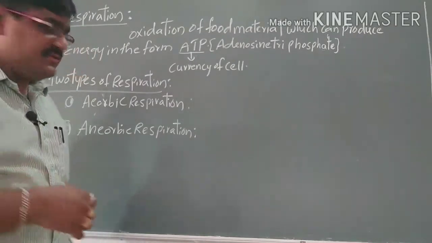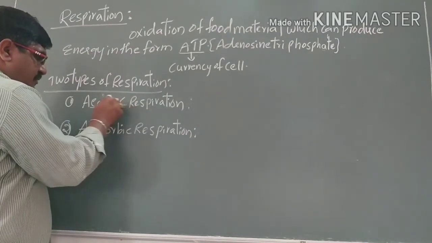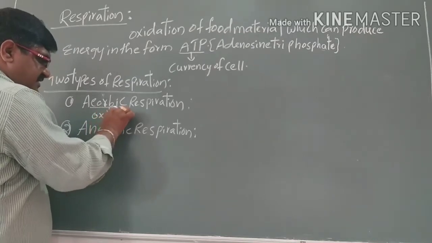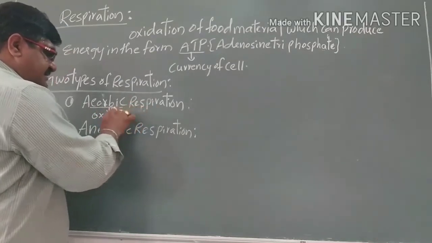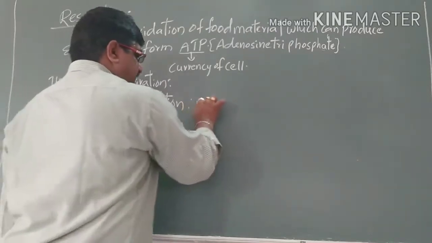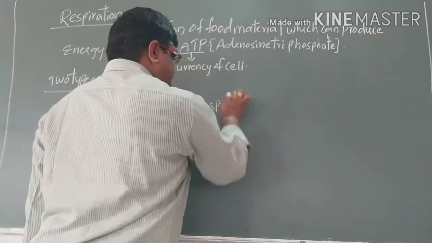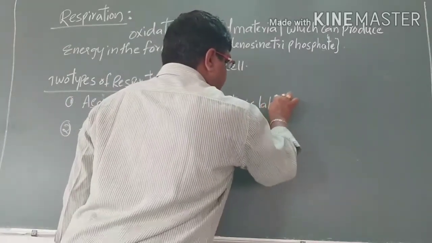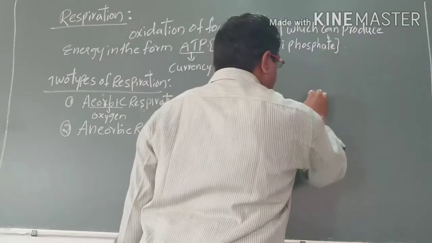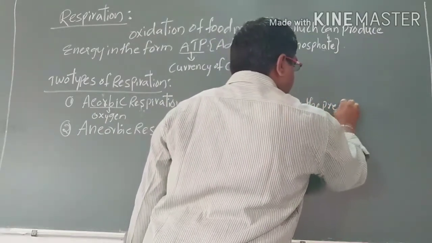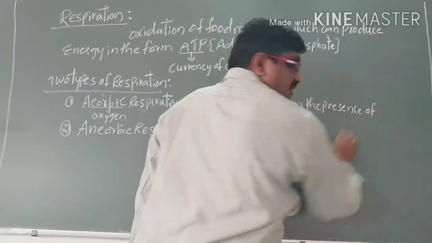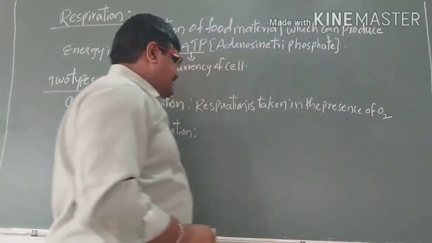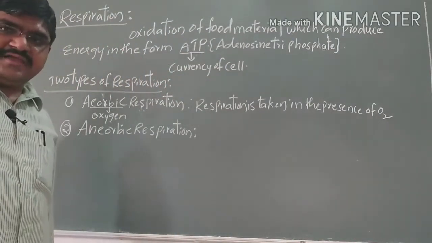Aerobic means in the presence of oxygen; aero means air. If respiration takes place in the presence of oxygen, it is called aerobic respiration.